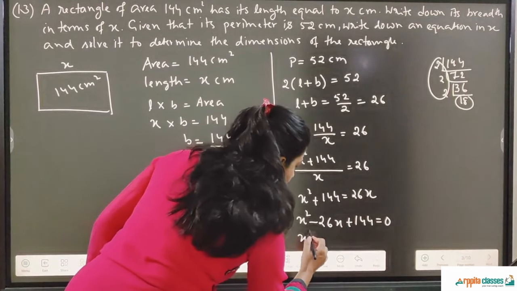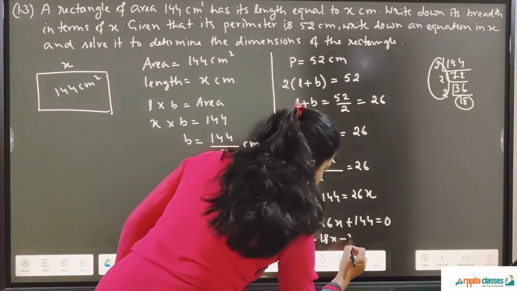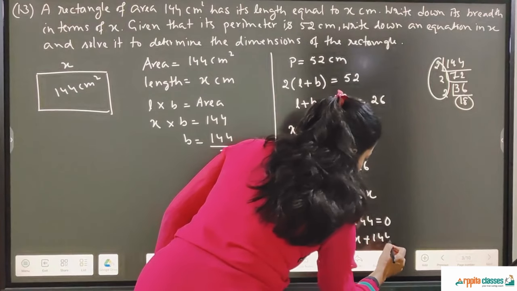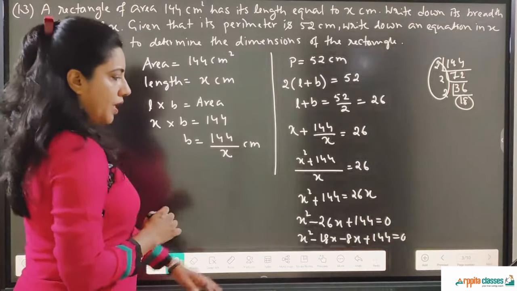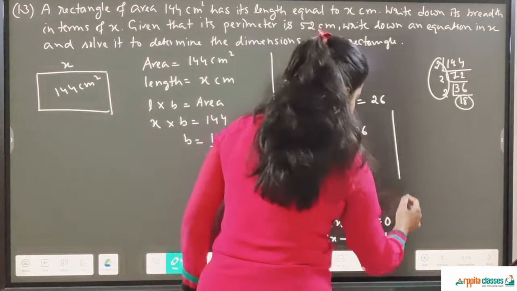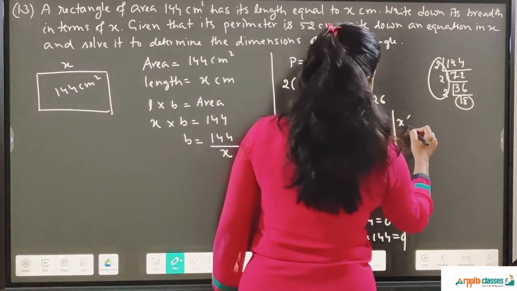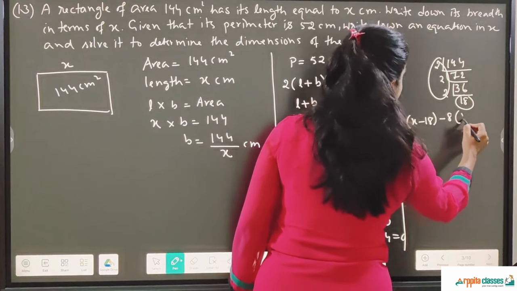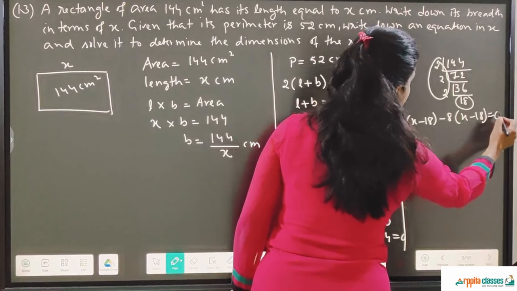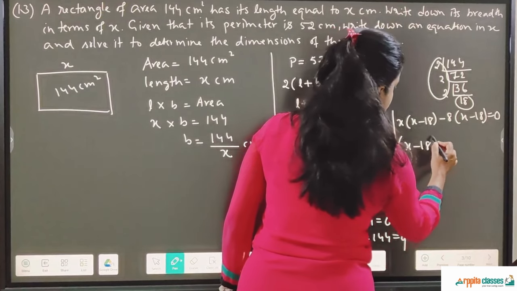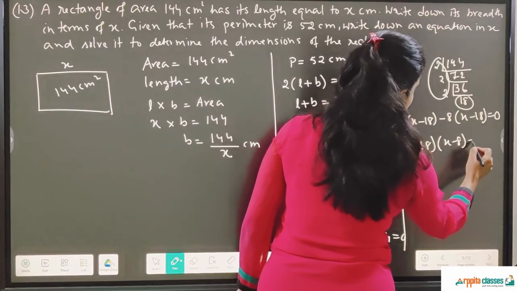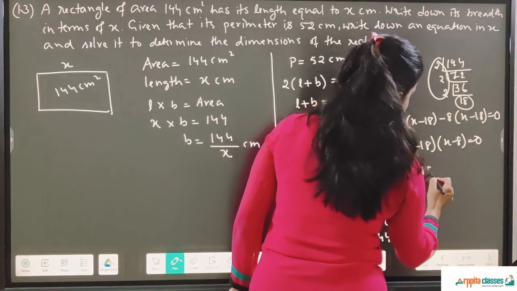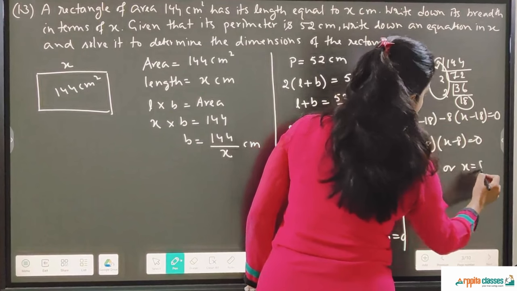So I'll write it as x square minus 18x minus 8x plus 144 equal to 0. Now from these two terms I'll take x common. So it will be x minus 18, minus 8 common, and it will be x minus 18 equal to 0. So the two factors, x minus 18 and x minus 8 equal to 0. So x is equal to either 18 or x is equal to 8.